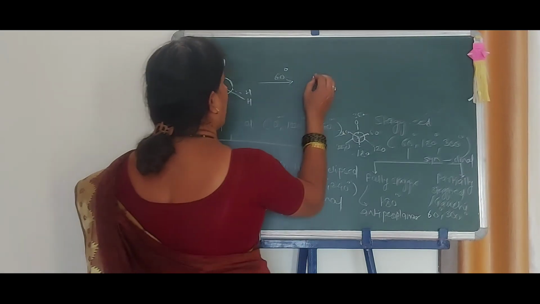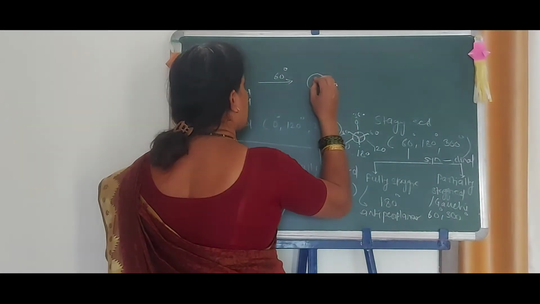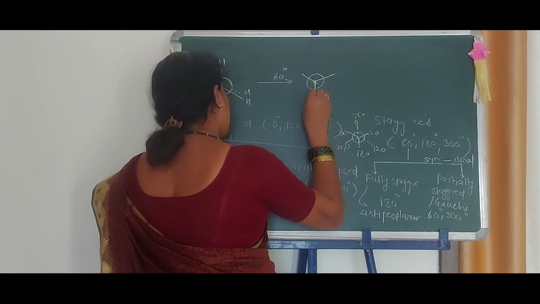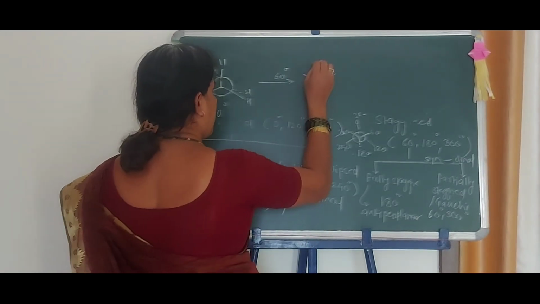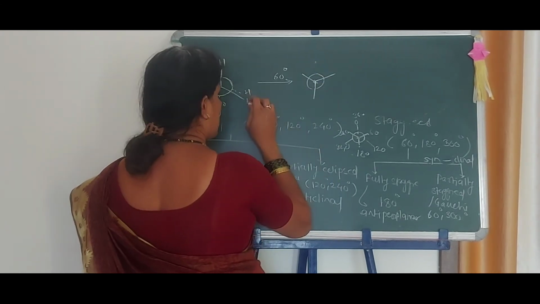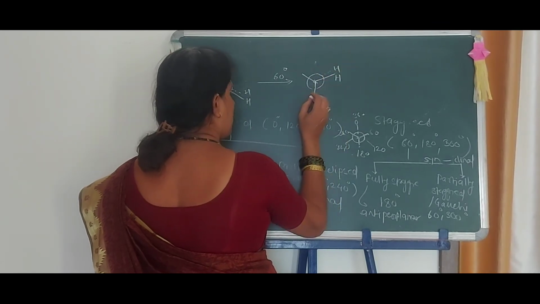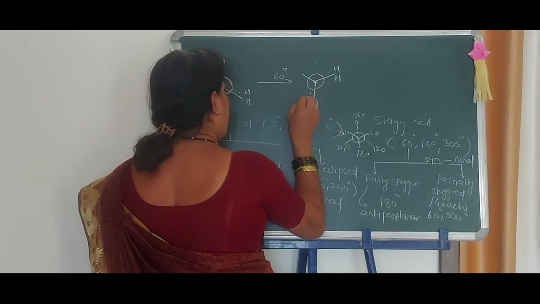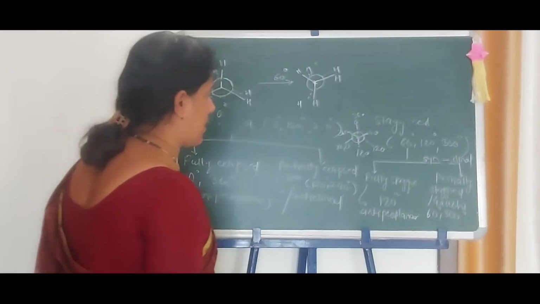Here. From this we have to draw the bond, which is converted here. Therefore the angle is from H. This is H, this is from H, and this is from H. This is 60 degrees.